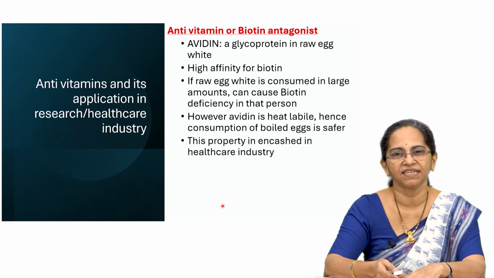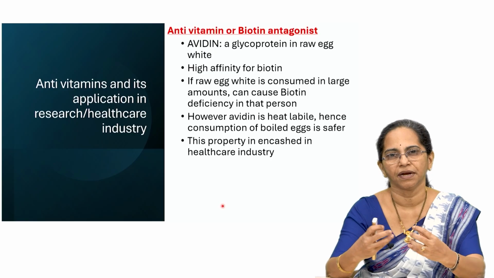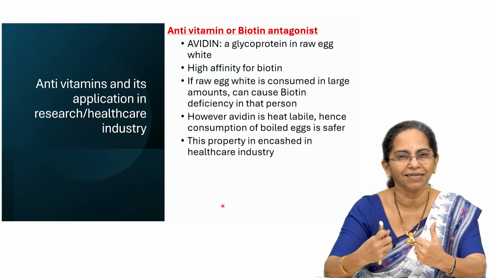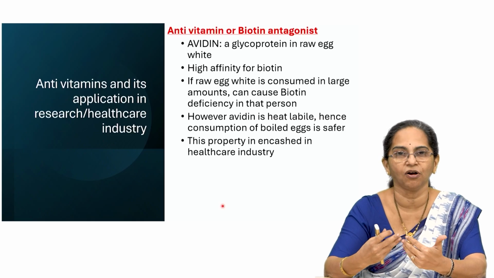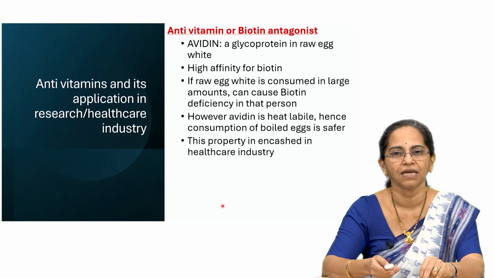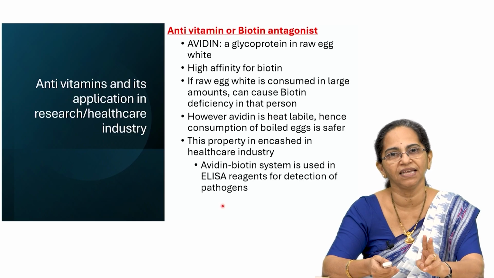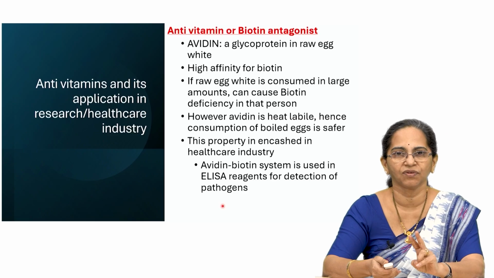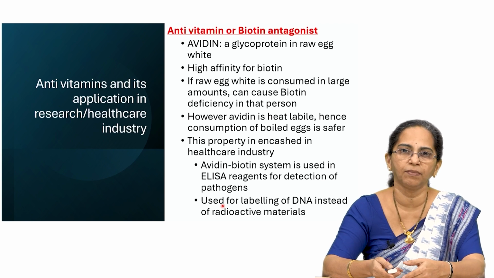So, this property is encashed in the healthcare industry. There is a very good attraction, or tight binding, that is observed between avidin and biotin, and this property is encashed in the healthcare industry in two places. The first one is the avidin biotin system that is used in the ELISA kit. ELISA, as we know today, is so commonly used for detection of so many compounds and so many things. So, it is used in the ELISA kit, and also for labeling of DNA.